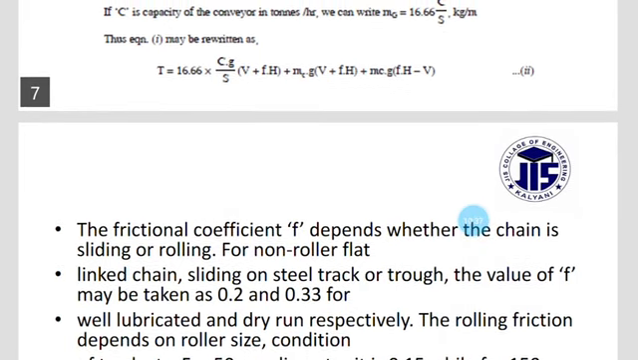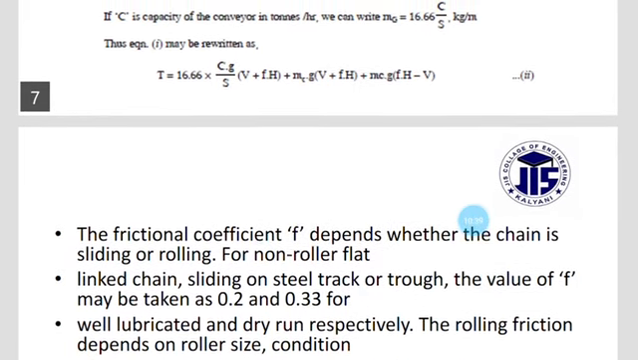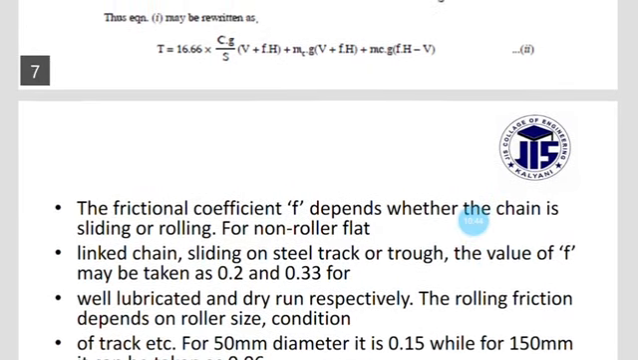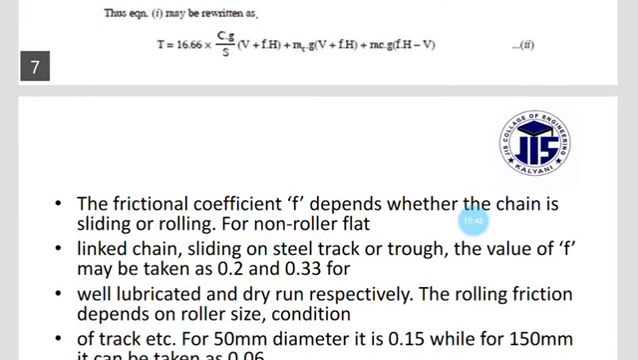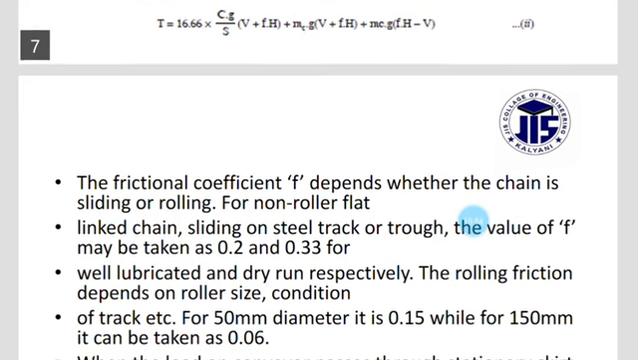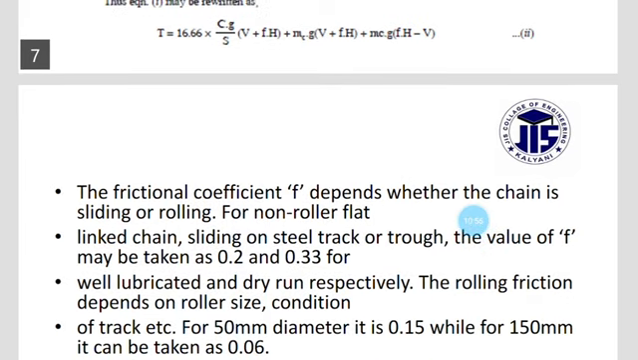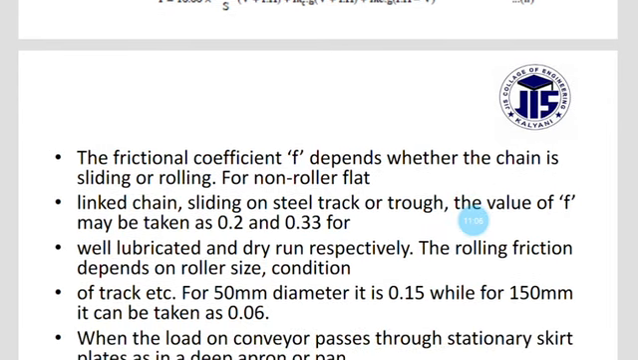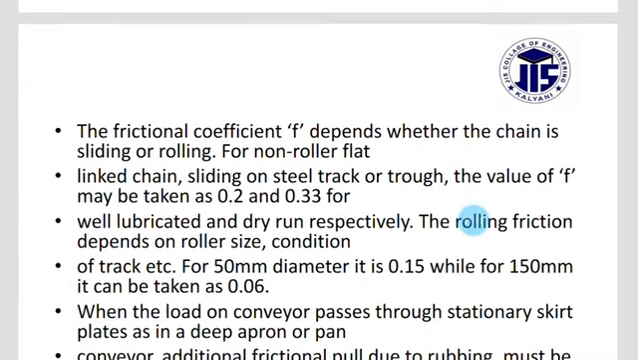What is the rolling friction? This depends on the roller size, conditions of the track, etc. For a 50 millimeter diameter, it is 0.15, while for 150 millimeter, it can be taken as 0.06.